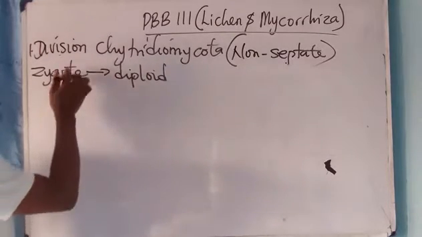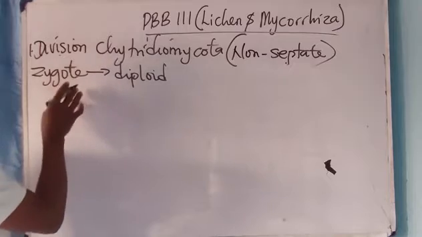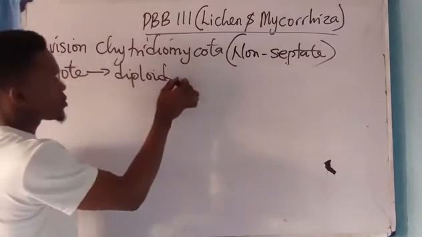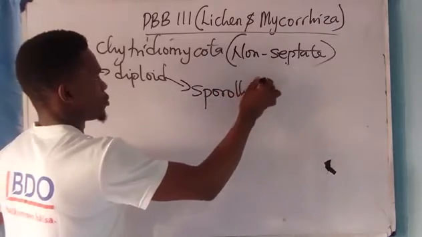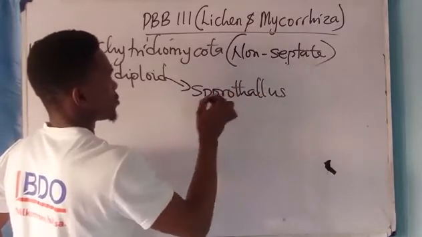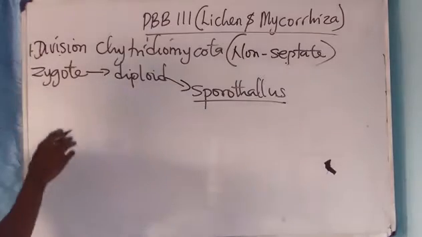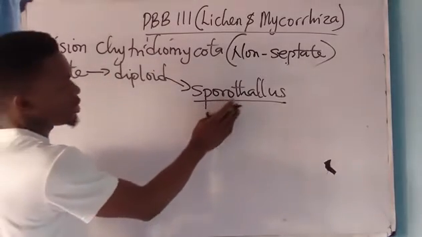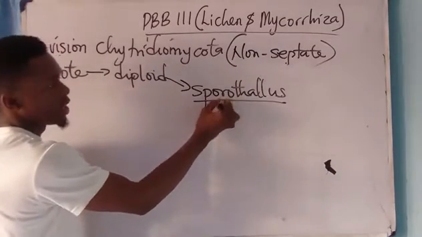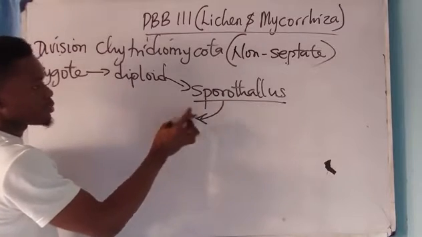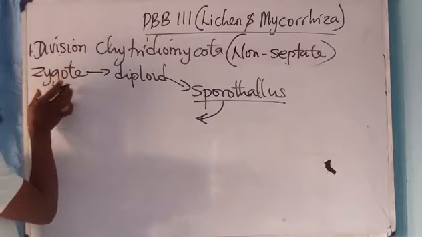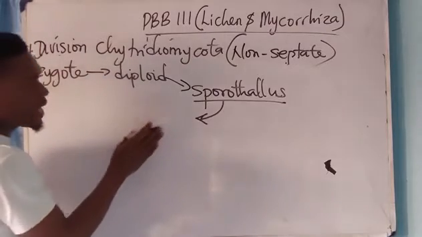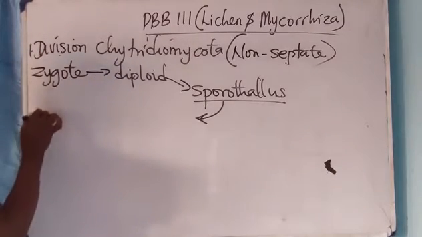Now, these zygotes will germinate. As soon as they germinate, they produce the sporothallus. The germination of these zygotes will produce the sporothallus.